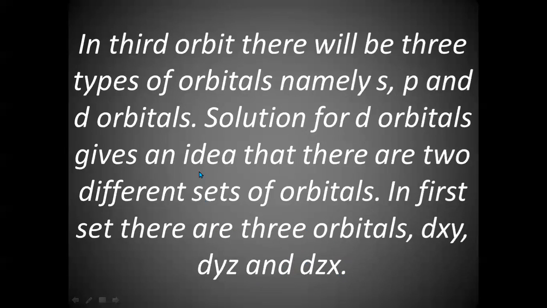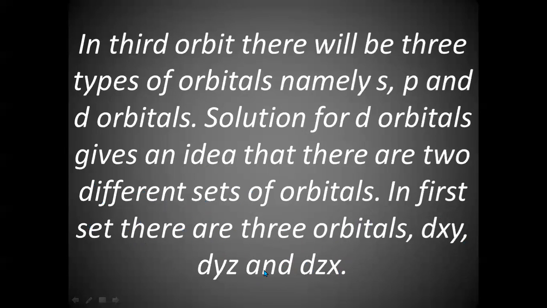Why they are divided into two sets? Because of the shape and also their lobes lying either between the axis or on the axis. So in first set of d orbitals, there are 3 orbitals called dxy, dyz, and dzx.